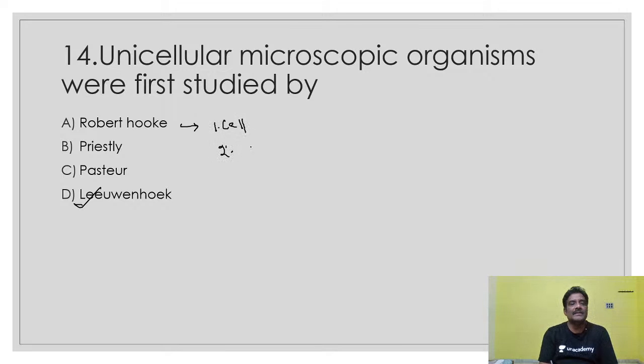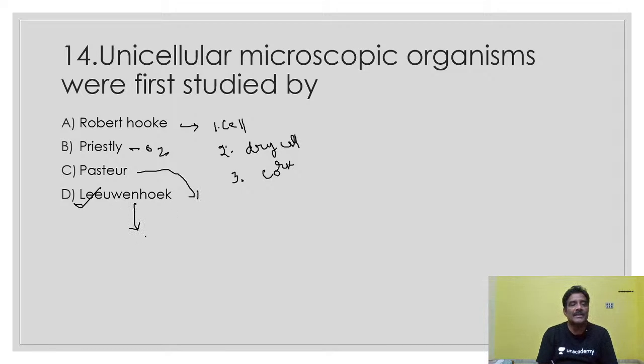Another point: Robert Hooke observed dead cells only. He observed compartment-like sections, taking a cork section like this. So these are related to Robert Hooke. Priestley, oxygen was discovered by him. Louis Pasteur, you know very well, pasteurization like this.